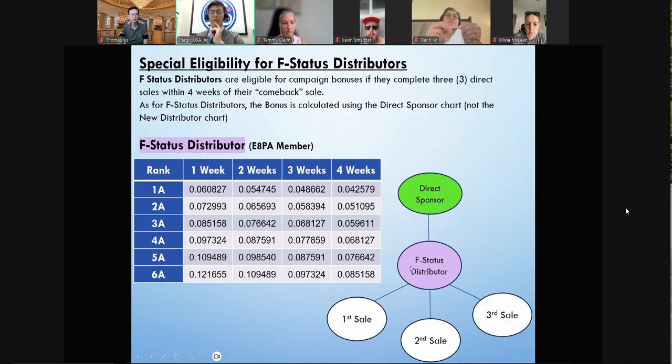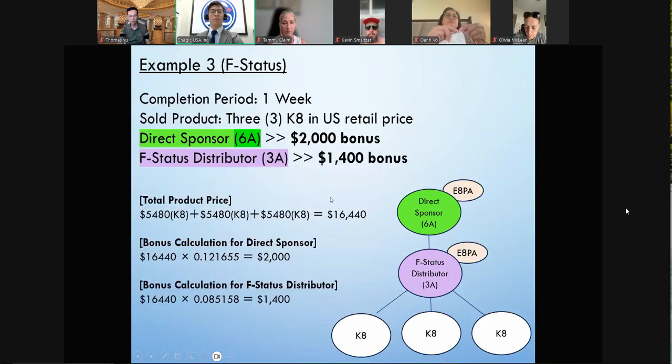And because the F status is already an existing distributor, we will use the same chart as the direct sponsor chart, which has a category rank from 1A to 6A. So let me show you an example. This is an example of the F status coming into the campaign. If the F status distributor, let's say this distributor is a 3A, completes 3K8 sales in 1 week,